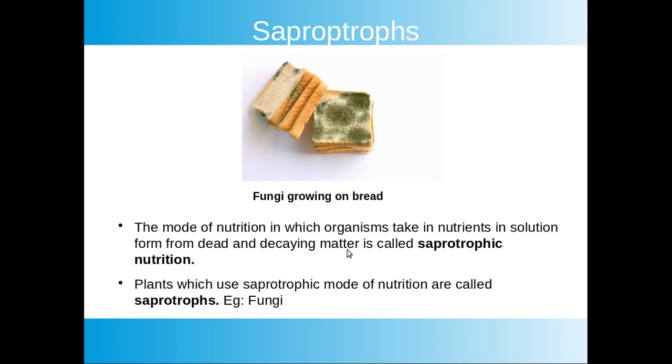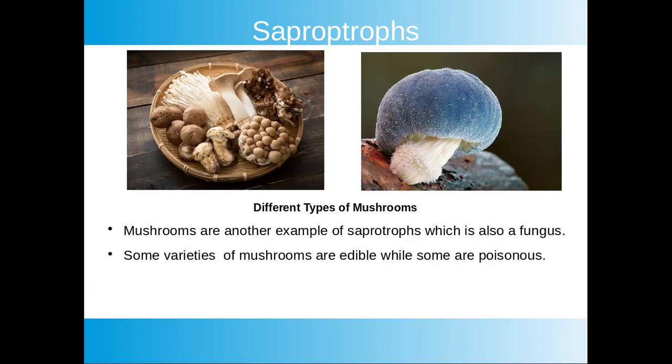This mode of nutrition, in which organisms take in nutrients in solution form from dead and decaying organic matter, is called saprotrophic nutrition. Remember, dead and decaying organic matter. Plants which use saprotrophic mode of nutrition are called saprotrophs. Let us discuss another saprotroph.